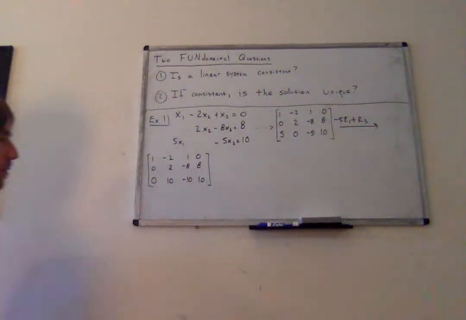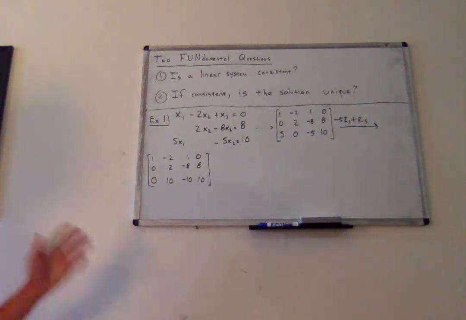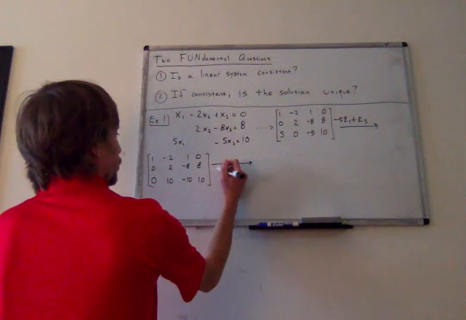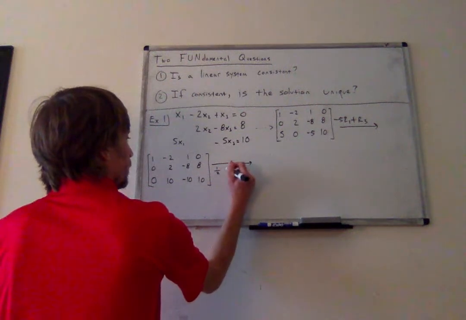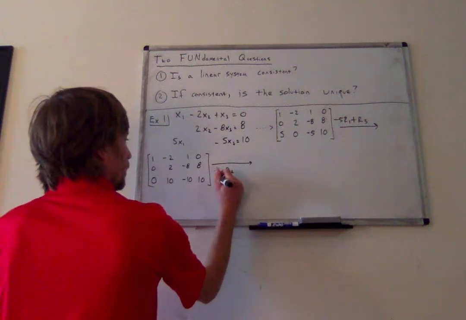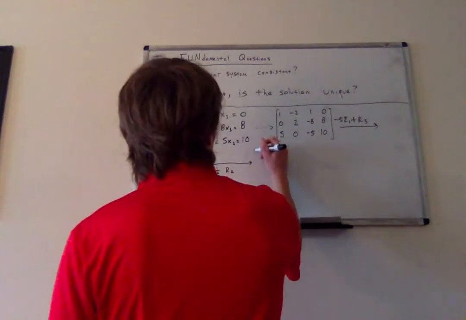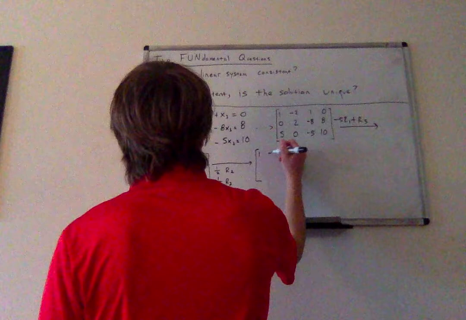Now I'm going to do 2 operations at once. Both of these will be scaling operations. I'm going to do 1/2 times row 2 and 1/10 times row 3. And that will get me the following matrix.